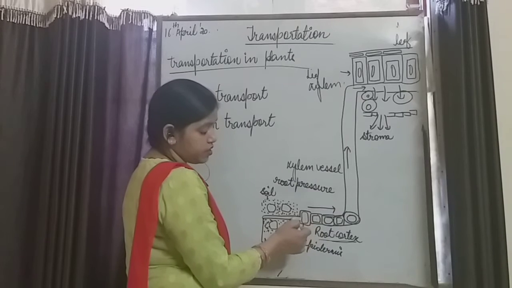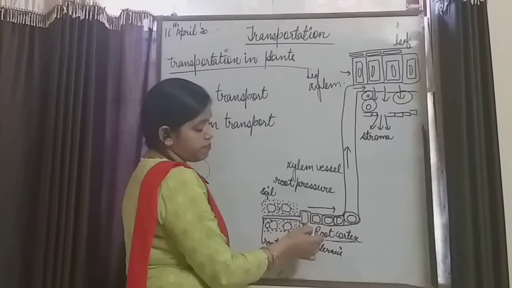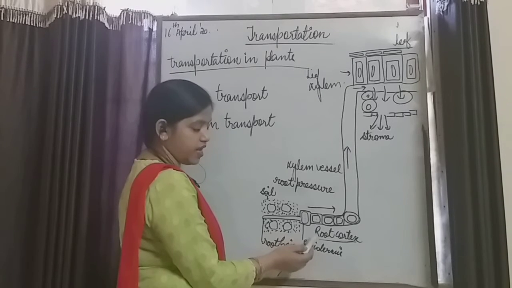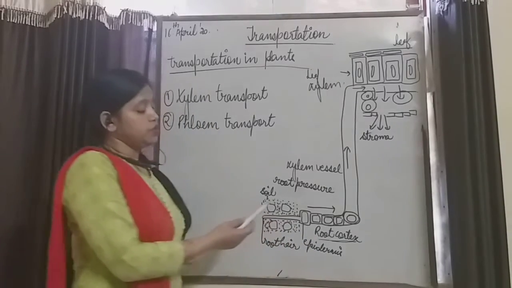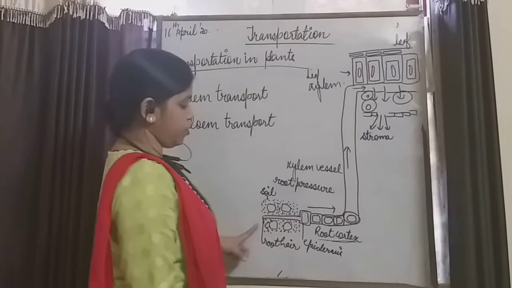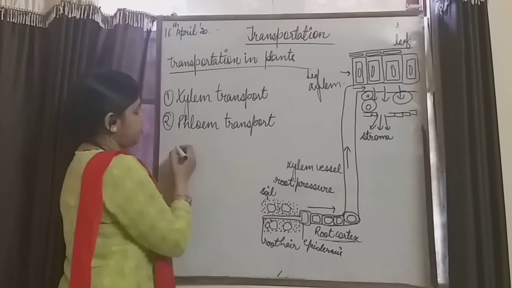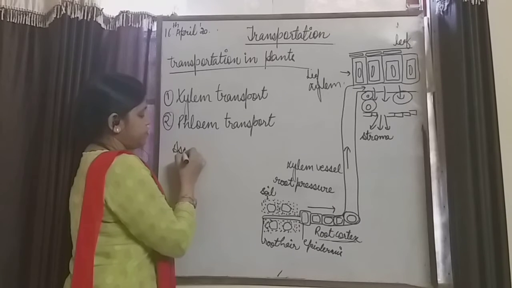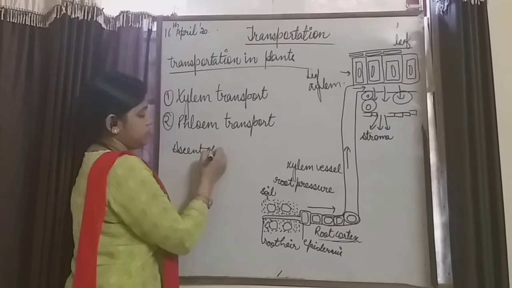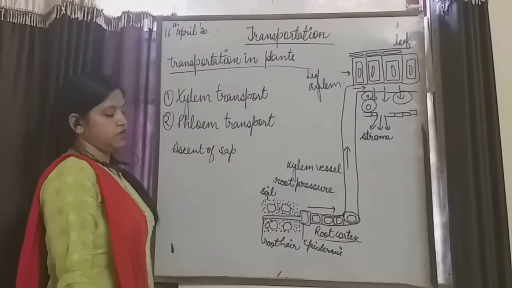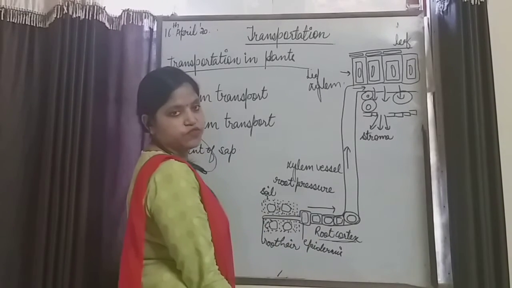And how is this whole process done? By the pressure which is already present in the root. That is known as root pressure. So the movement of water from the lower side to the upper side is known as ascent of sap. Or the upward movement of water is known as ascent of sap.